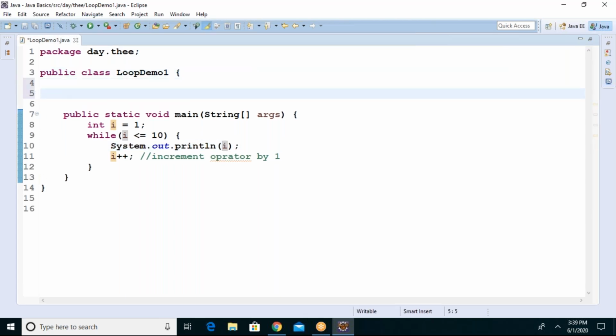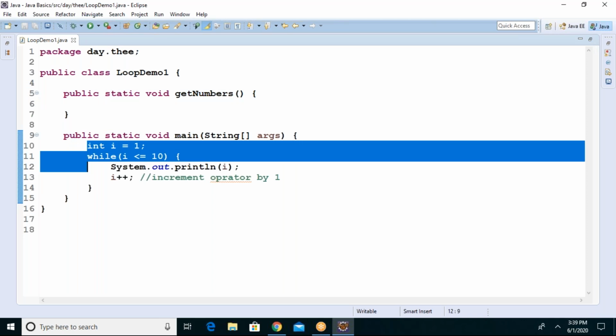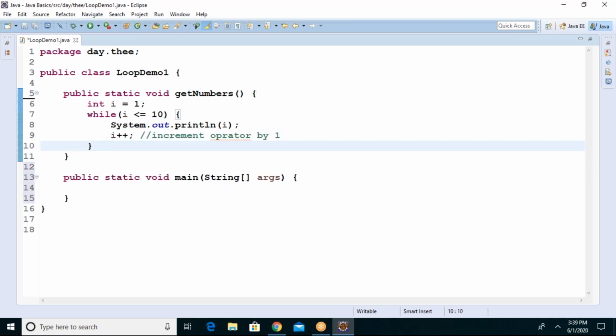So let us write this in the method concept. Public. Have you done with the methods, right? Yes. Public static void getNumbers. My method name is getNumbers, guys. I'll write this whole logic here, because everything is a logic only, including i equal to 1 also. Because it's fixed, 1 to 10, no user is giving a range.